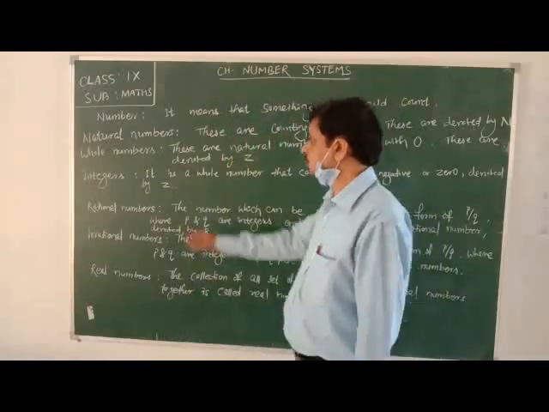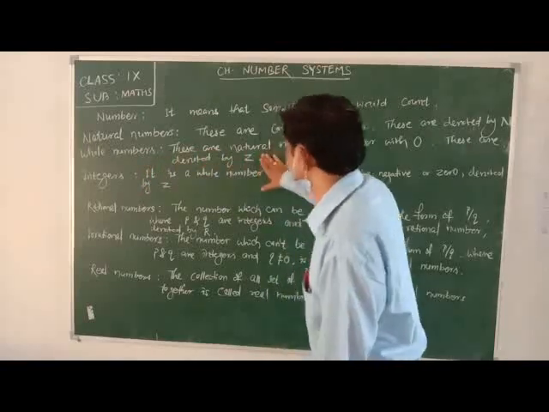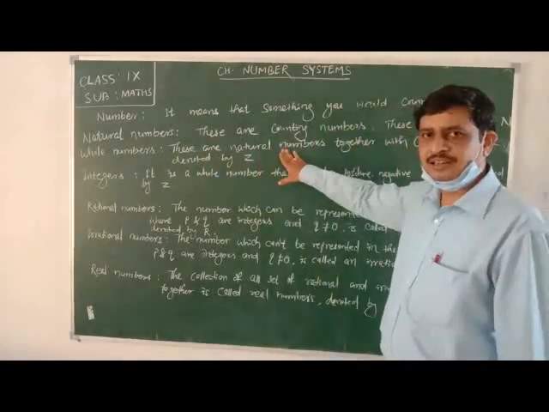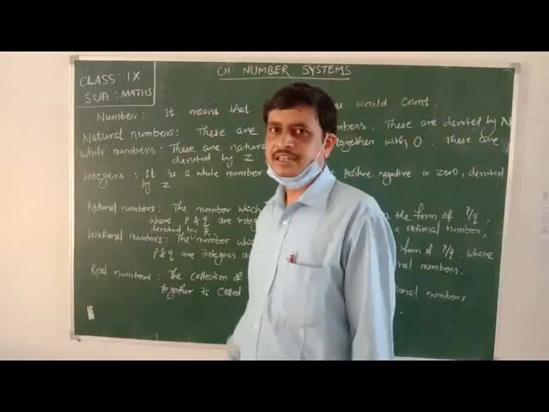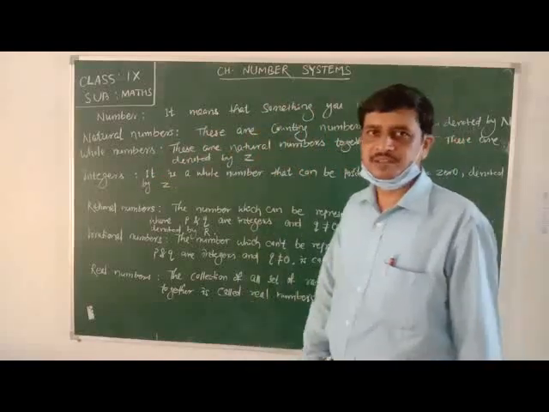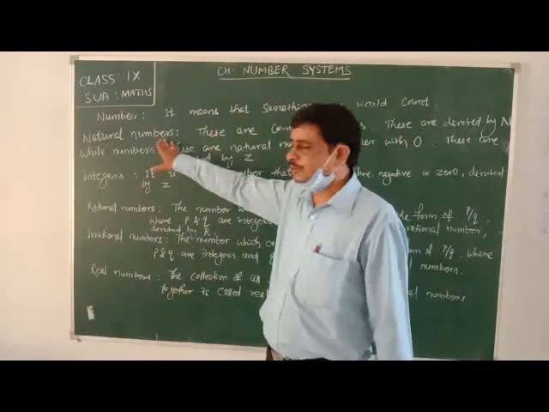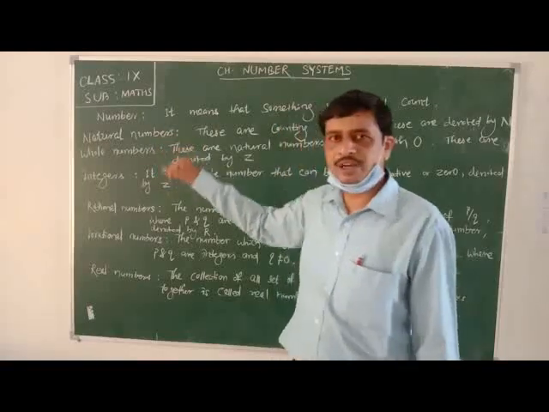Next, come to whole numbers. Whole numbers means the numbers which are natural, which are used for counting, but it includes the 0. Whereas 0 is excluded from natural numbers, this 0 is included in whole numbers.